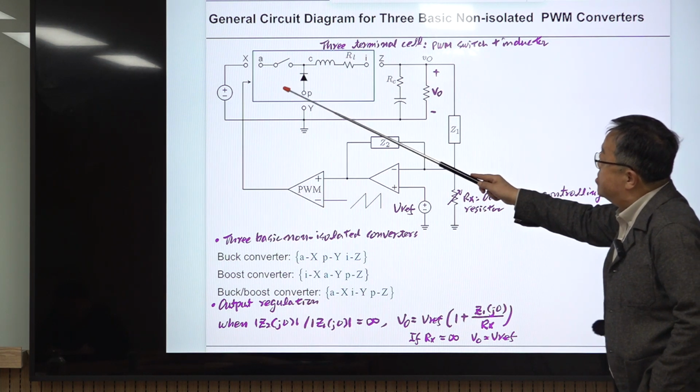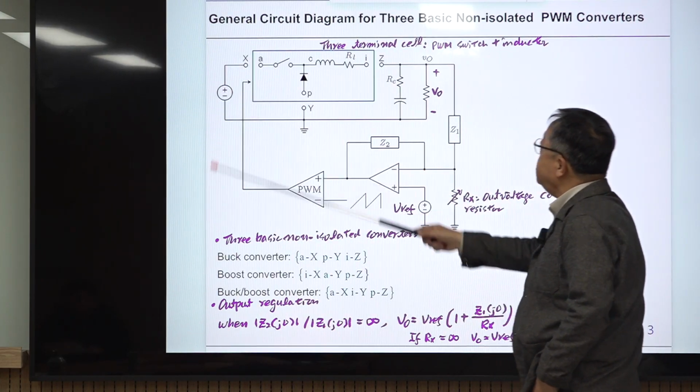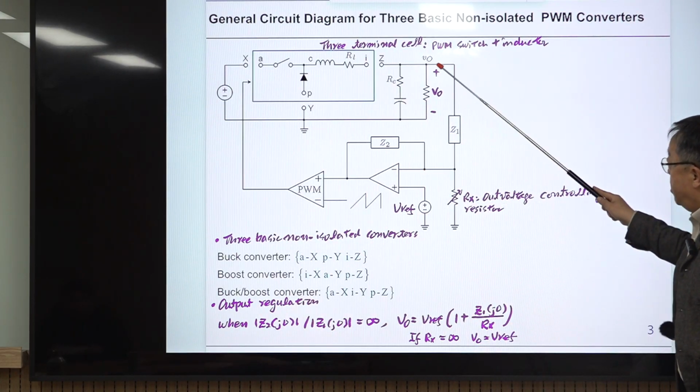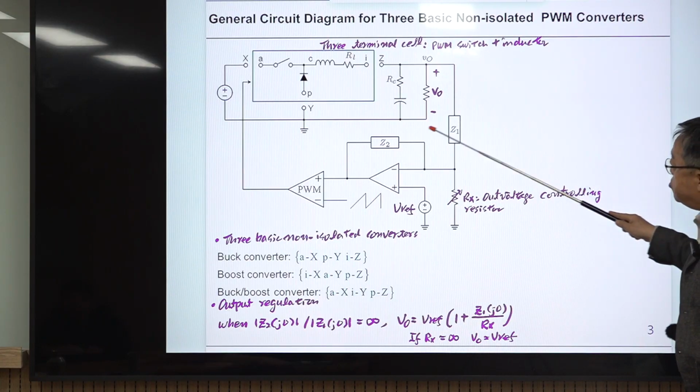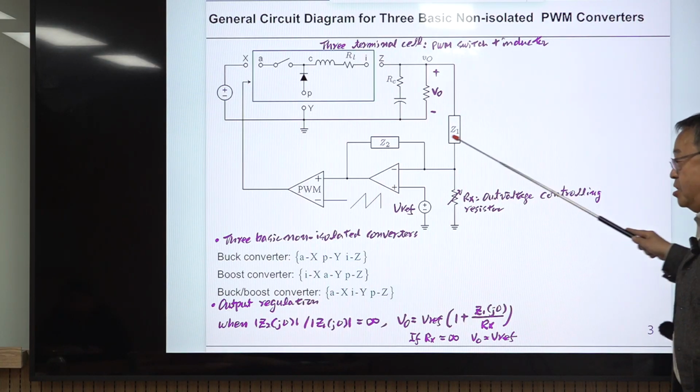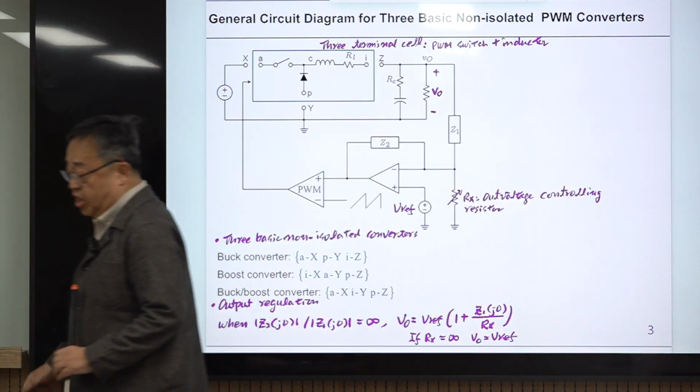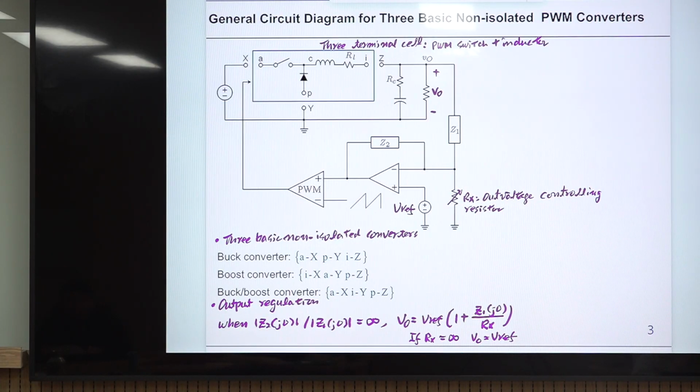Okay? And suppose this is the input voltage and this is the output voltage, and the output voltage is sensed through this circuit. This circuit is called the voltage feedback circuit. Let me use this blue color.